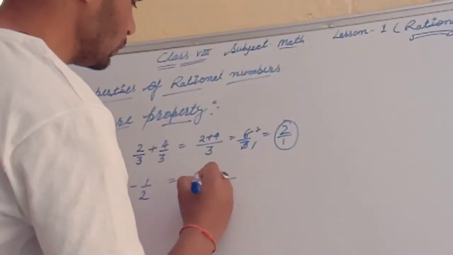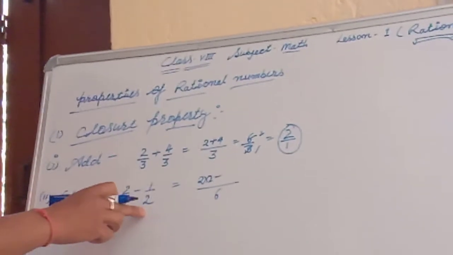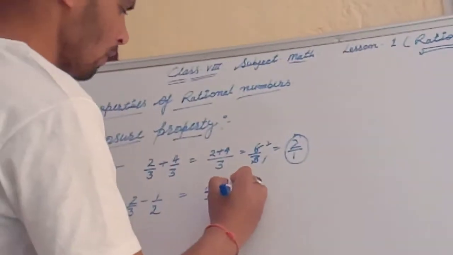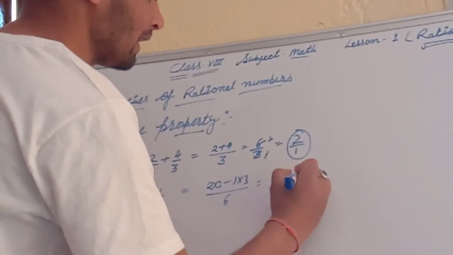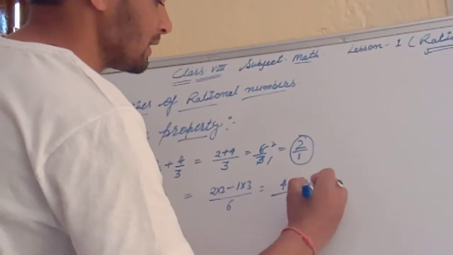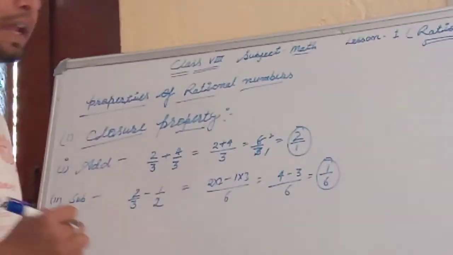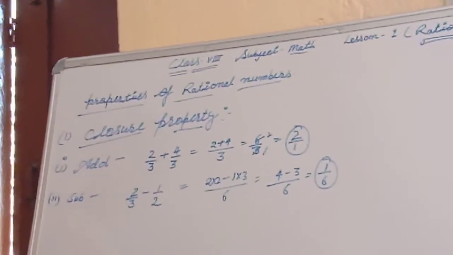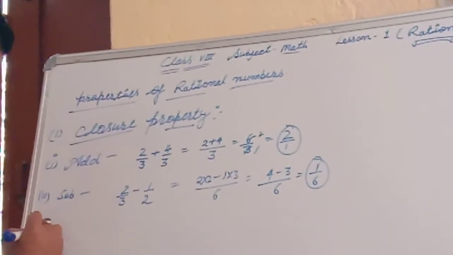Then write 2 into 2 minus, 6 divided by 2 how many times? 3 times. 1 into 3. Then look here, 2 2 ja 4 minus 3 upon 6, that means minus 1 upon 6. And this is also a rational number.